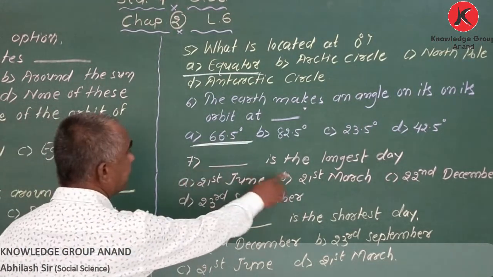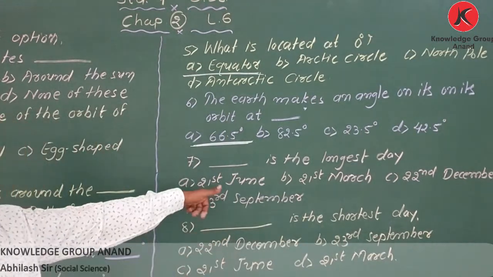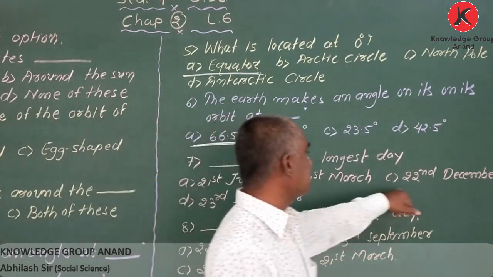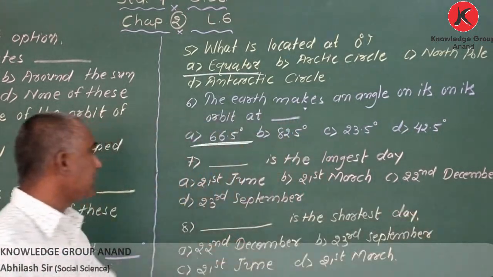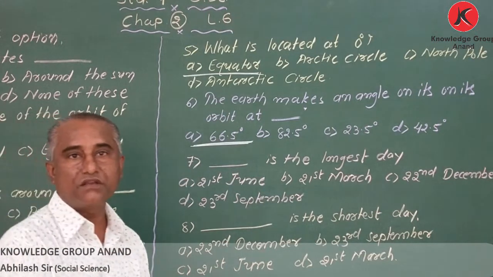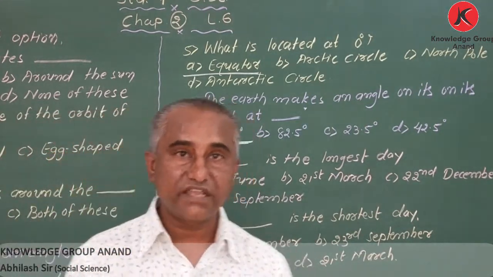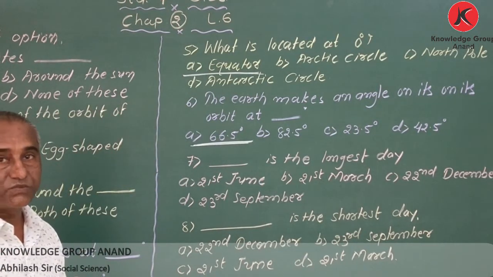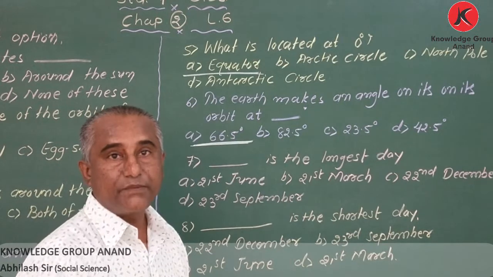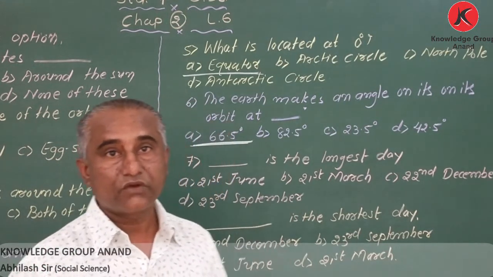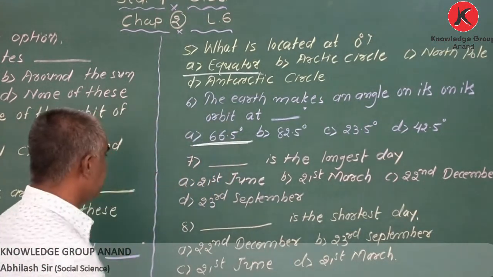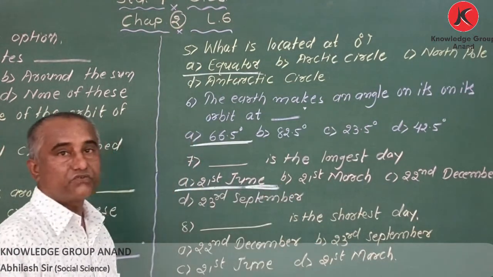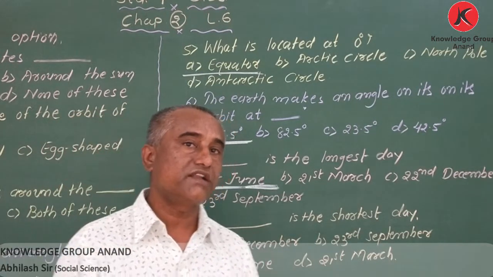Next one. Blank is the longest day. Here 4 options are given: 21st June, 21st March, 22nd December, and 23rd September. My dear student, now you know which is the longest day in the northern hemisphere, and that day we celebrate as Yoga Day also. Yes, correct. That is 21st June. 21st June is the longest day in the northern hemisphere.